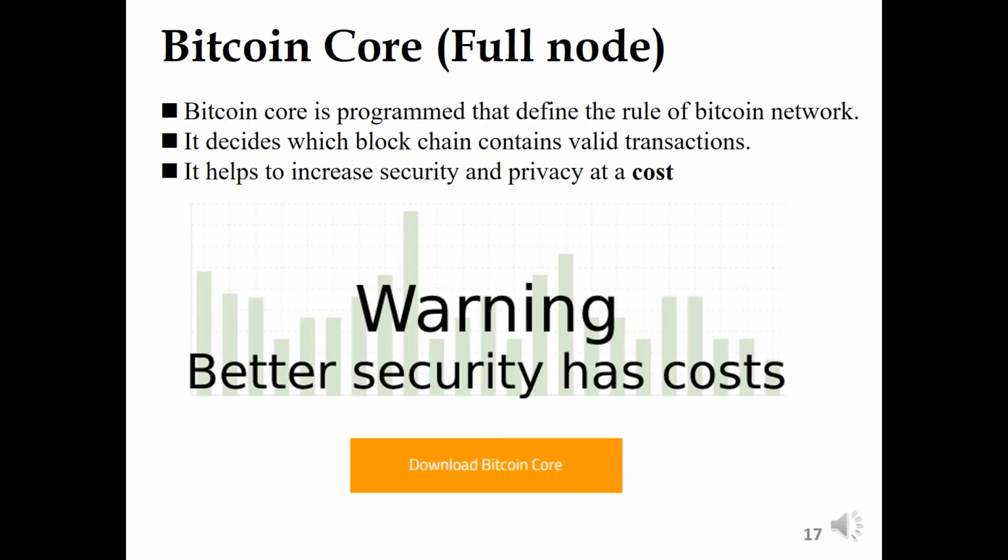Therefore, in the Bitcoin network, they propose the Bitcoin Core, or sometimes we call it the full node. Bitcoin Core is a program that defines the rules of the Bitcoin network. It decides which blockchain contains the valid transactions, and it helps to increase the security and privacy at a cost. Better security has a cost. So it encourages the blockchain user to install the full node, the Bitcoin Core,